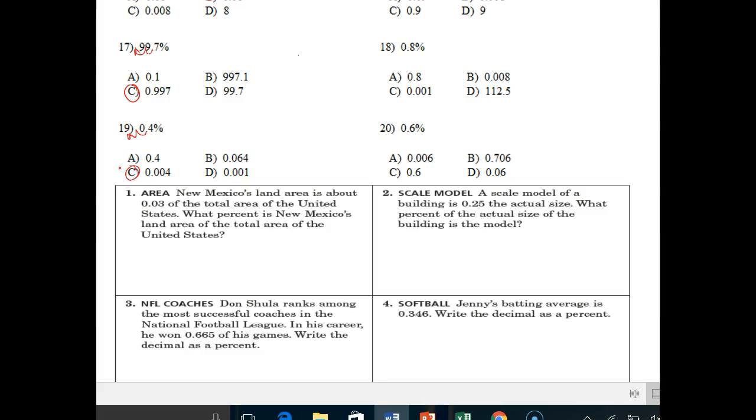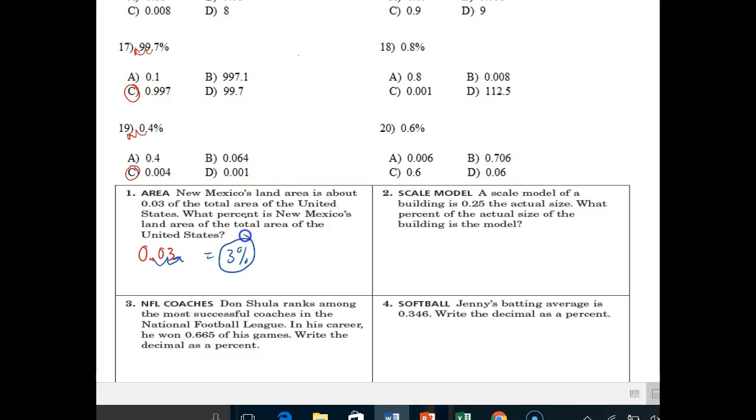All right. Now the word problems. Area. New Mexico's land area is about 0.03 of the total area of the United States. What percent is New Mexico's land area of the total area? So we want to go 0.03, decimal to percent. So we're going to go 1, 2, and that is equal to 3%.